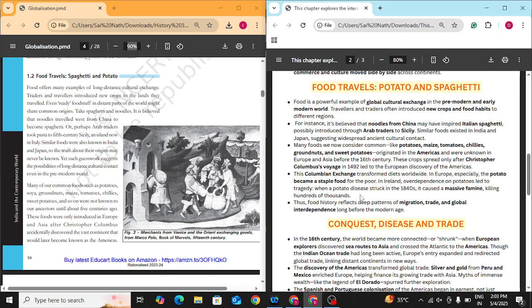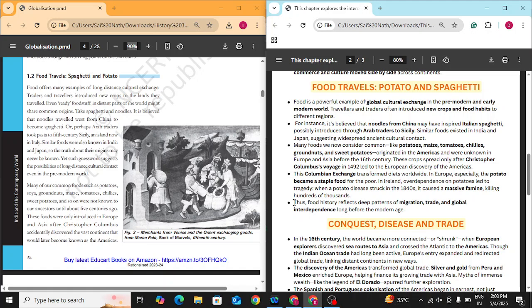Mostly famine only kills poor people. Rich people always have something to eat. We can get an idea of this from the French Revolution, but let's not mix things up. Basically, over dependence on potatoes in Ireland caused a massive famine in the 1840s because of a potato disease, and hundreds of thousands of people were killed.